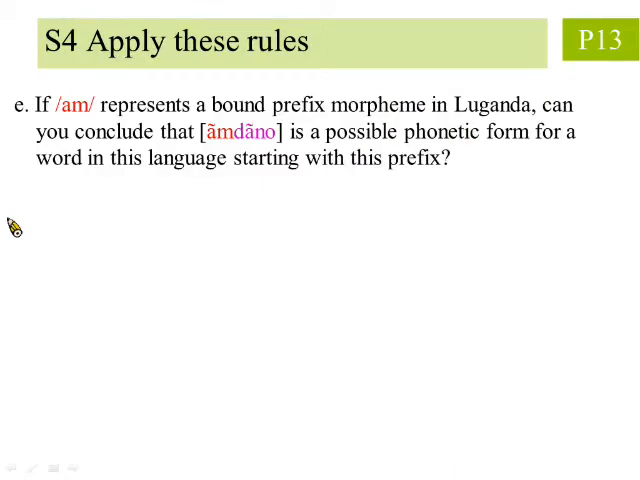Next, question E asks, if on represents a prefix in Luganda, can you conclude that Amdano is a possible phonetic form for a word in this language starting with this prefix? It is obvious from the question that we should look at whether such a phonetic combination of prefix and root is possible. First, we turn our attention to a prefix ending sound, m, and the starting sound of the root that follows, d. Then we find their places of articulation from the table.